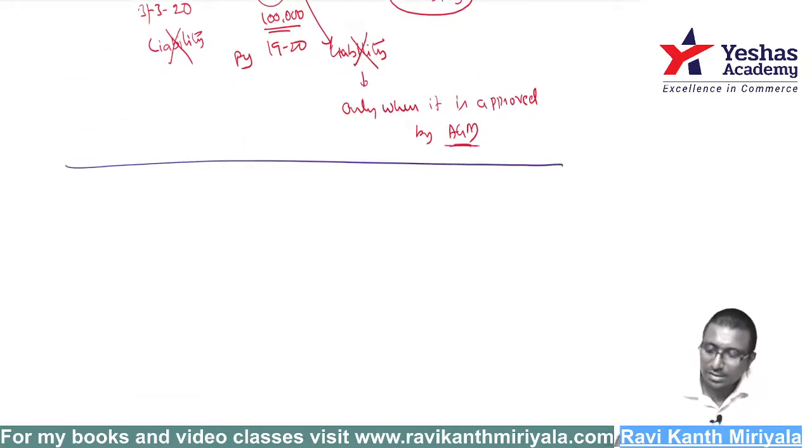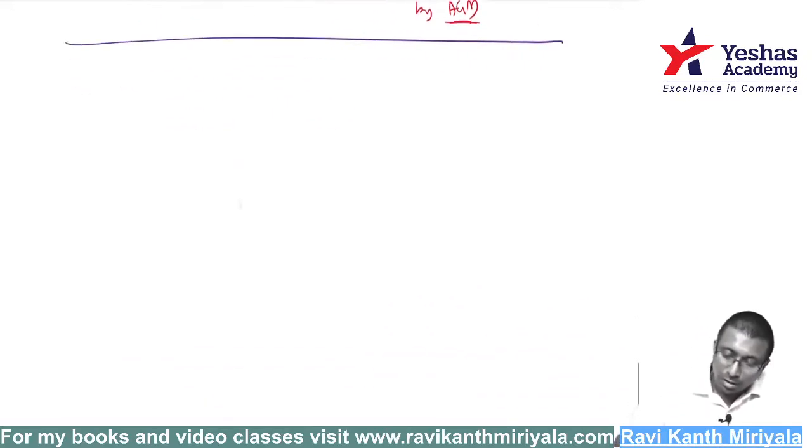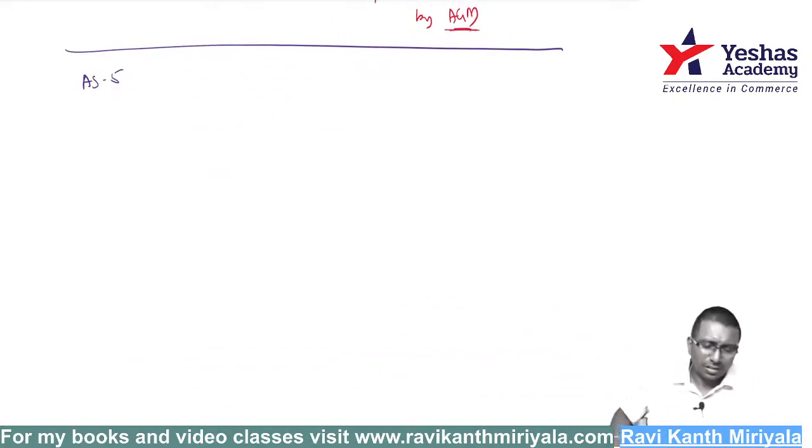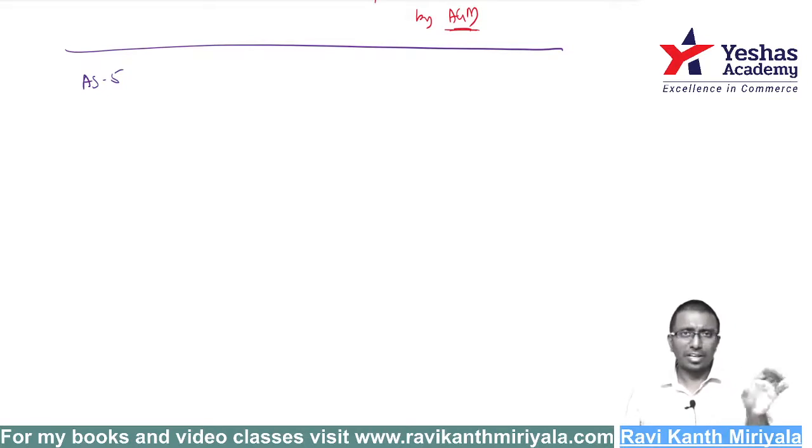Okay, right. Let us now get into the next standard. Let us get into accounting standard 5. This is also not much actually. Basically 4 topics are there. In the heading, 3 topics are there. In addition to that, one more topic is there. Once we discuss those 4 topics, this accounting standard 5 also will get over.